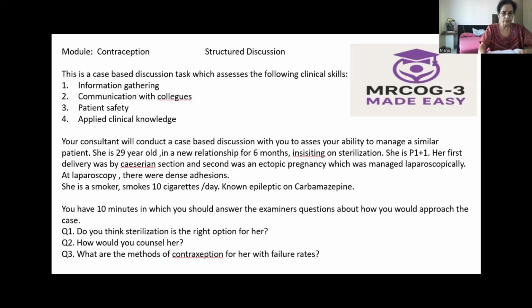And about this is the action, and then I will explain to her about the benefits. There is no delay in return of fertility. There is no weight gain, and there is no effect on the bone density. It's a good option for menorrhagia. It can protect, but there is no protection from sexually transmitted infections.